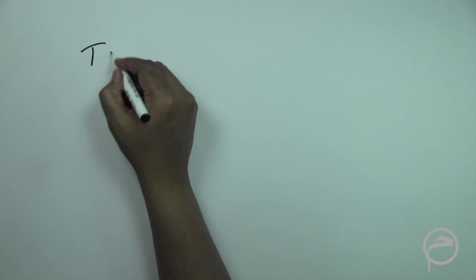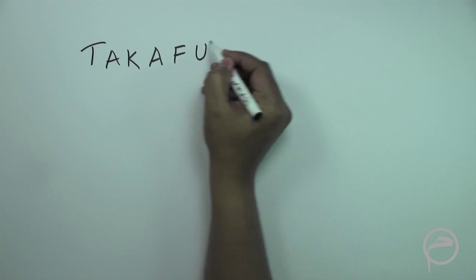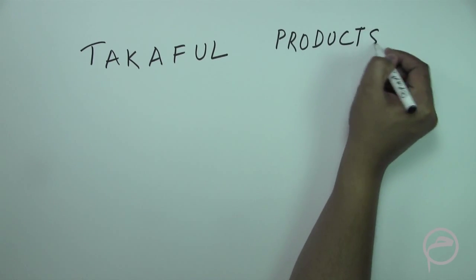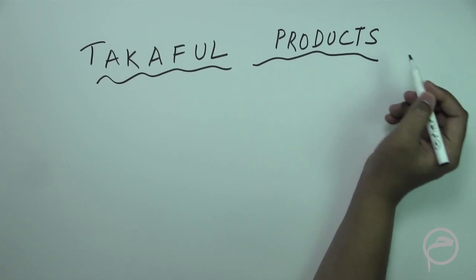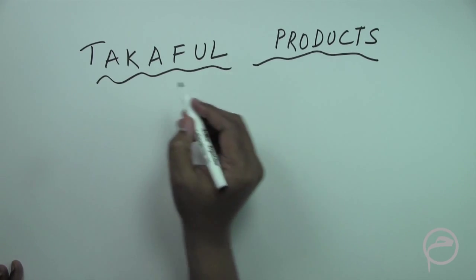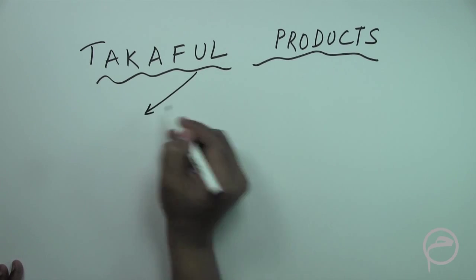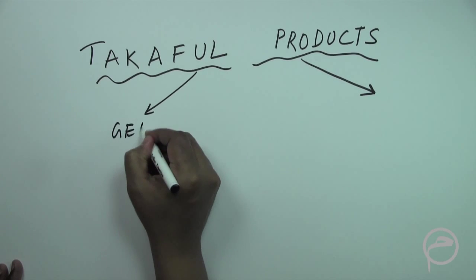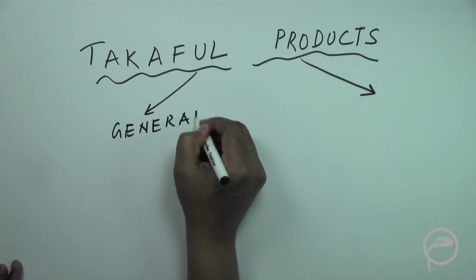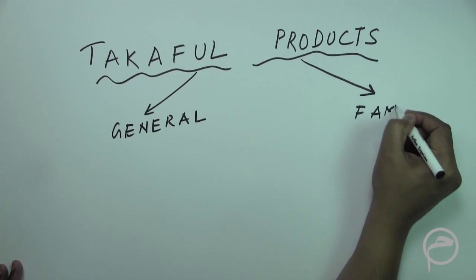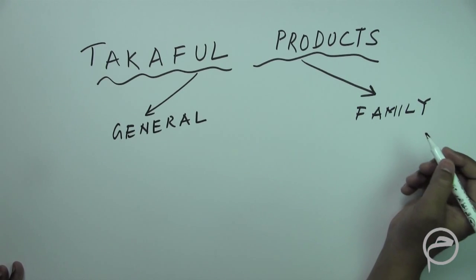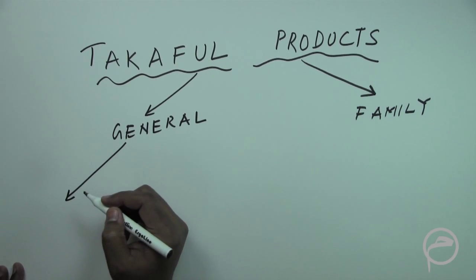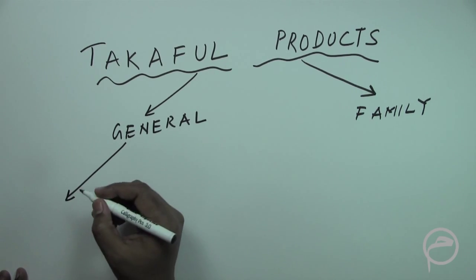Let us discuss Takaful products. Basically, there are two categories of Takaful products. One is, for example, general Takaful, the other is family Takaful. The general Takaful includes protection against, for example,